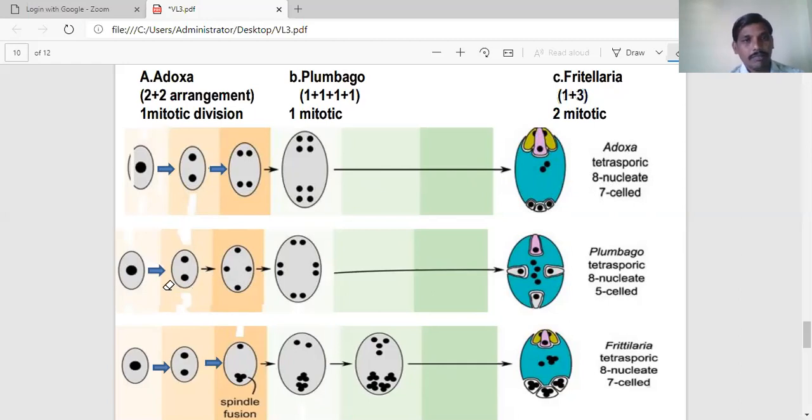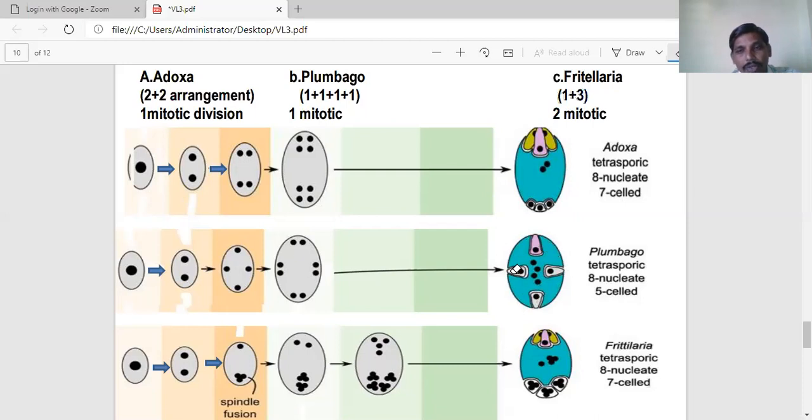Here, the second type, the Plumbago type. In Plumbago, the 1+1+1+1 arrangement undergoes first mitotic division and gives 8 nuclei. These 8 nuclei are arranged in 4 directions, each group containing 2 nuclei. One nucleus from each group migrates into the center of the embryo sac.